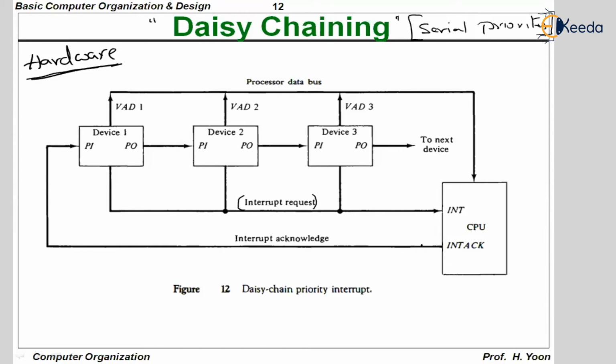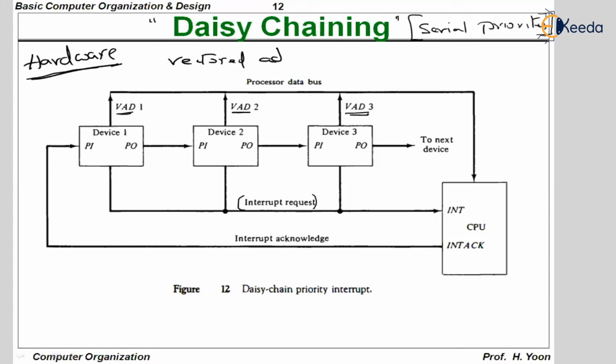Next, there is an interrupt acknowledge from the CPU connected to the first device. Every device has its own address: VAD1, VAD2, VAD3, which means vectored address 1, vectored address 2, vectored address 3. Sir, what is a vectored address? Very simple.